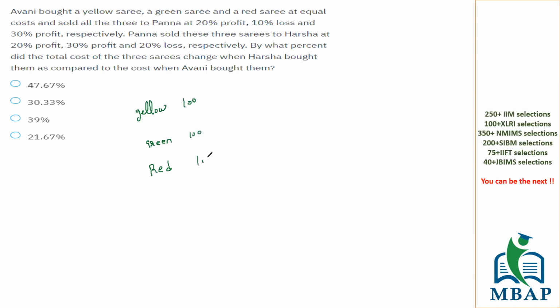So let's assume the cost of each is 100 and the total cost is 300. While selling it to Panna, they sell at 20% profit, 10% loss, and 30% profit. So it has been sold to Panna for 120 rupees, 90 rupees, and 130 rupees.